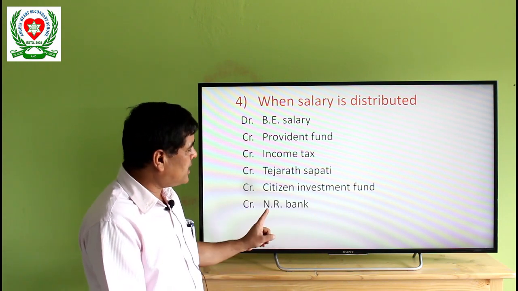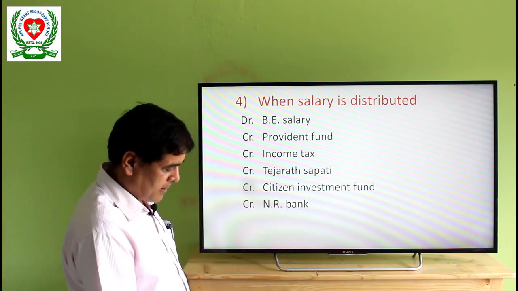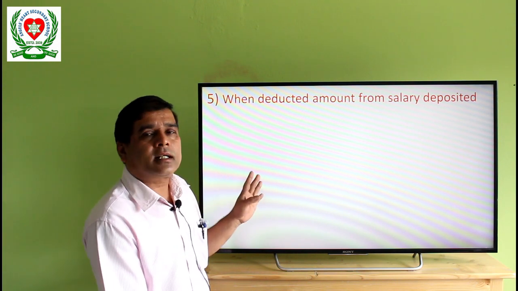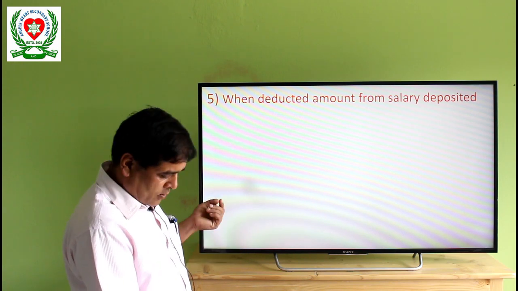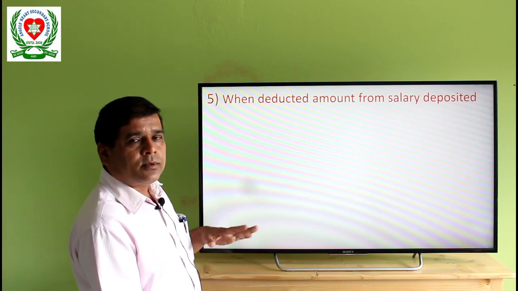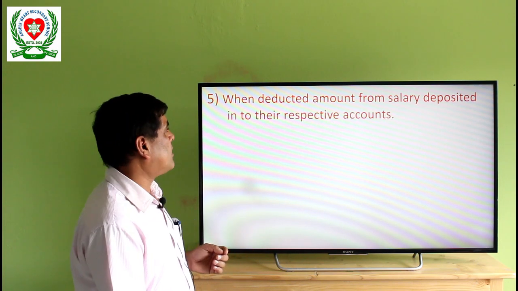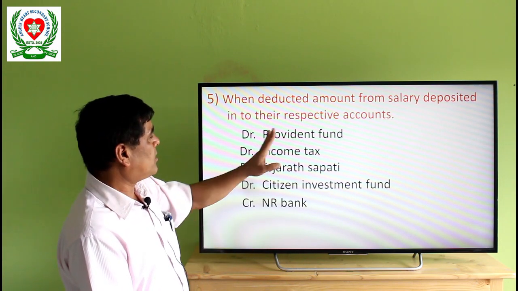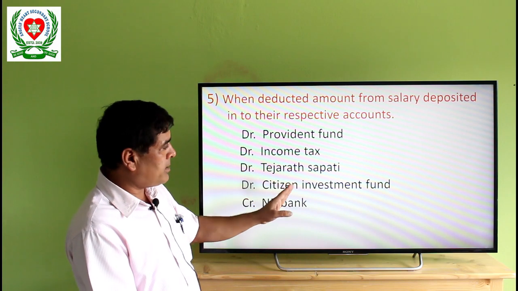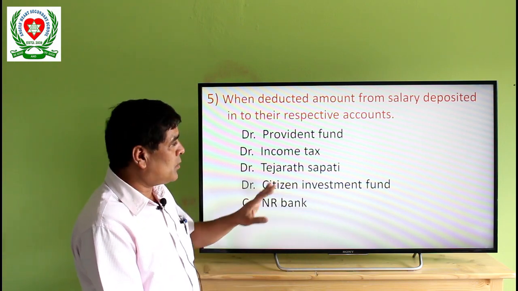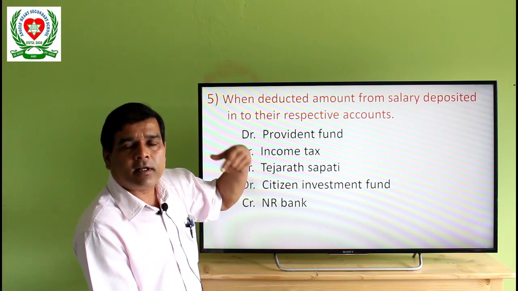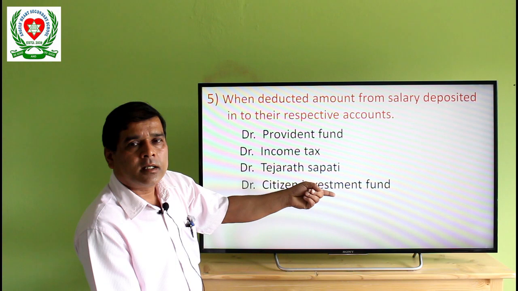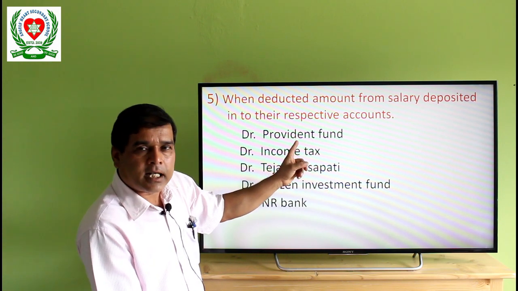That check amount should be written in the NR Bank amount. When deposited, these deducted provident fund, income tax, Tijarat Sapati, personal loan, we have to deposit into their respective accounts. After deducting these, we have to send this amount to their accounts. The provident fund will get this money, which is deducted from the salary.